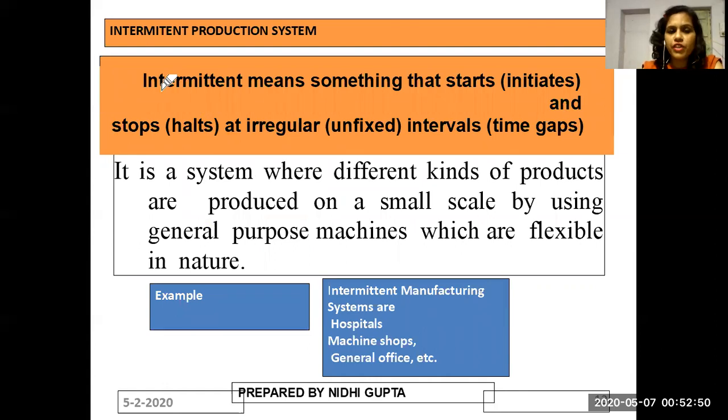Now we talk about the intermittent production system, which is the second type of production system. Intermittent production system means it starts, initiates, and stops, halts, at irregular, unfixed time intervals. So this is a system in which we go ahead with different breaks. It is a system where different kinds of products are produced on a small scale by using general purpose machines which are flexible in nature. Examples of this intermittent production system are used in hospitals, machine shops, and general offices.